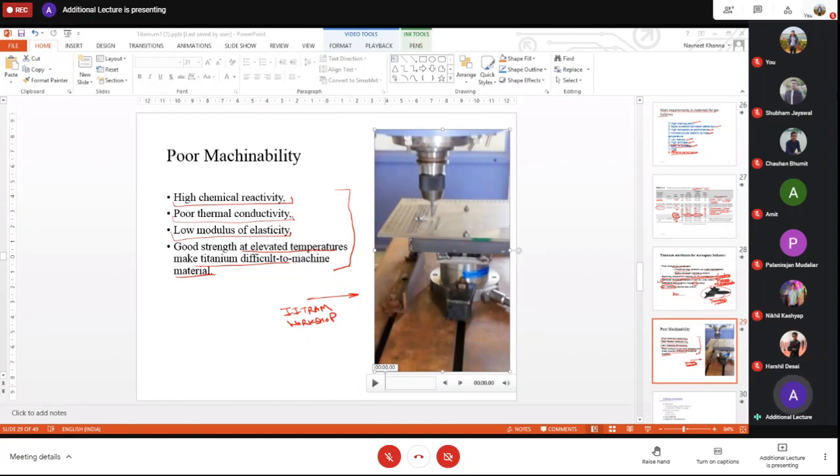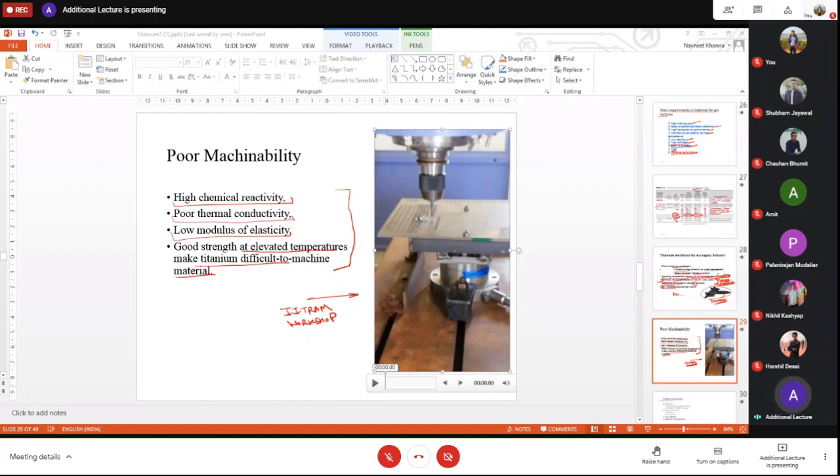Anyhow, so what is this material? This plate is Ti6Al4V, right? And this is your drill bit. It is a carbide bit, a tungsten carbide drill bit, you can say. And which operation are we performing? We are performing the drilling process. Now drilling is a very common process in the aircraft industry.